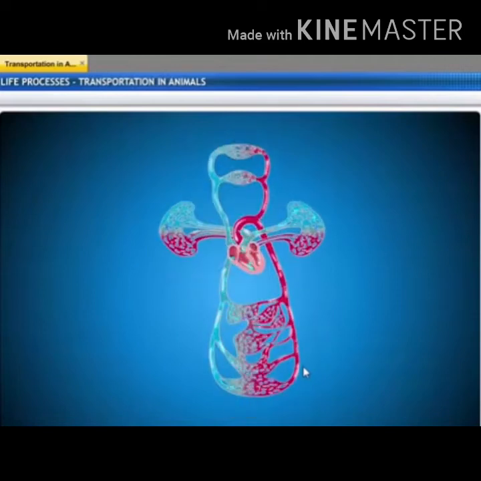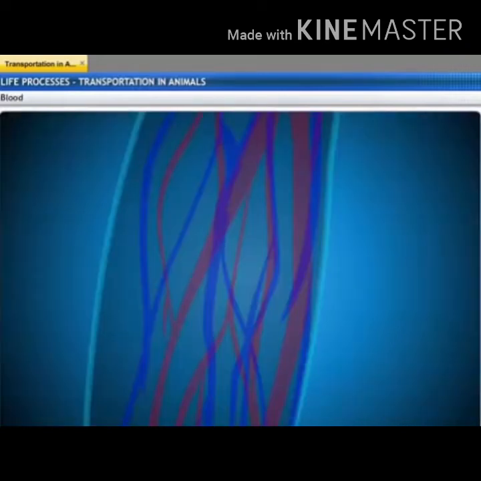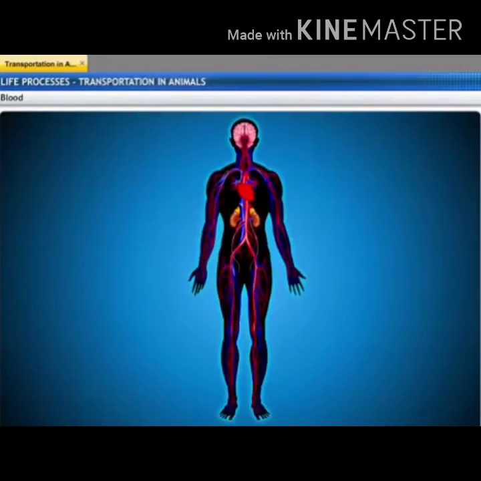It consists of a network of tubes to reach all the tissues of the system. Animals have an inbuilt transporting system which carries oxygen, nutrients and waste in our body. This system is referred to as the circulatory system. The circulatory system in humans consists of the heart and a network of blood vessels. In our body, substances are transported through blood.